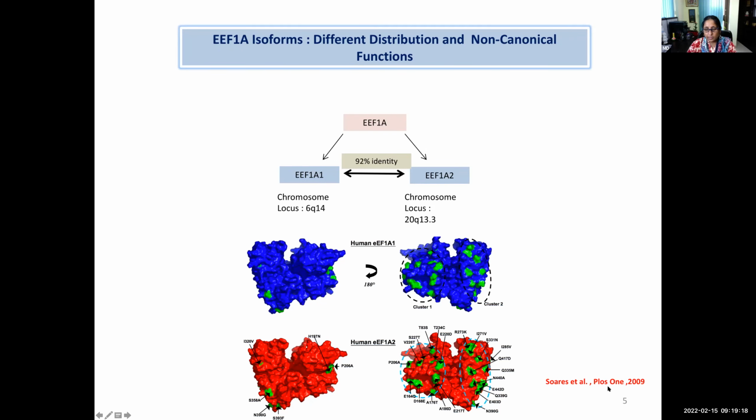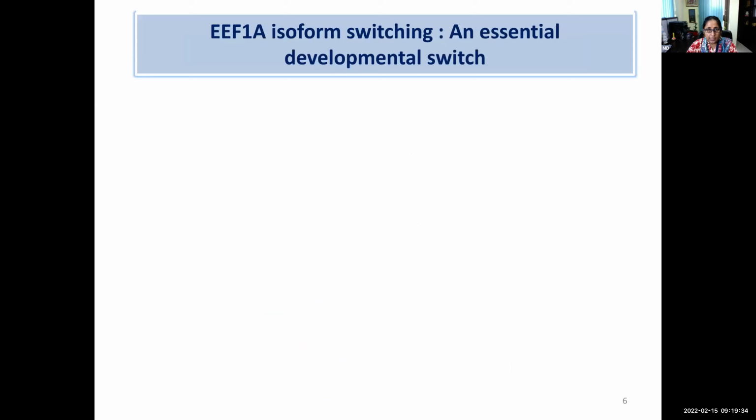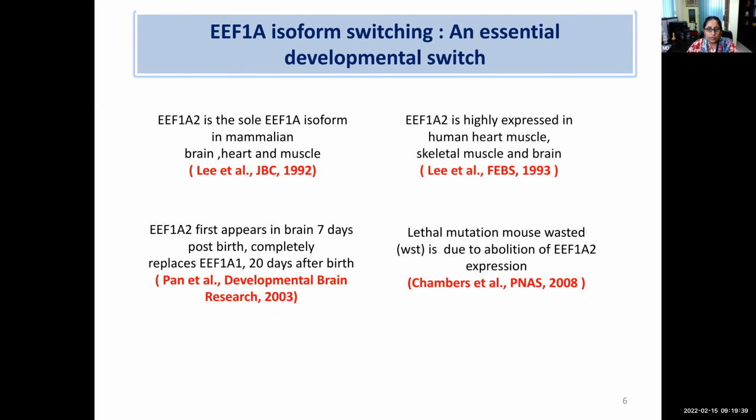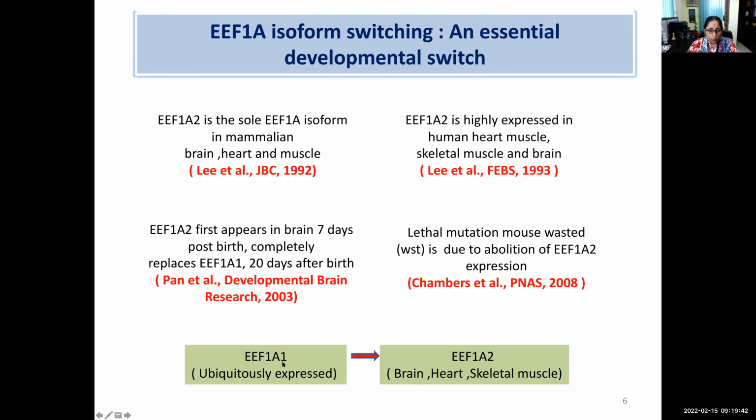This publication in PLOS ONE shows that the differences are present on the surface and they are clustered. These two clusters you can see. Because of these differences, each isoform shows different non-canonical functions. And regarding their expression, it has been shown that 1A1 is ubiquitously expressed, meaning in most of the organs you will find the expression of the 1A1 isoform. But in some organs, like brain, heart, and skeletal muscle, the 1A2 isoform is reported.